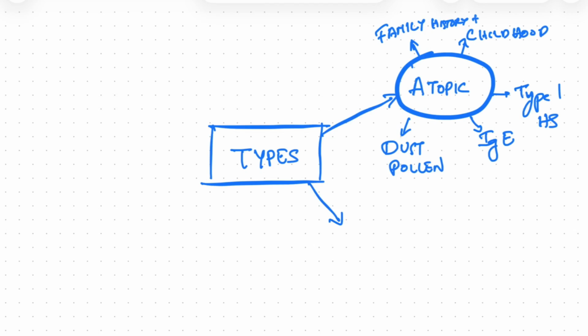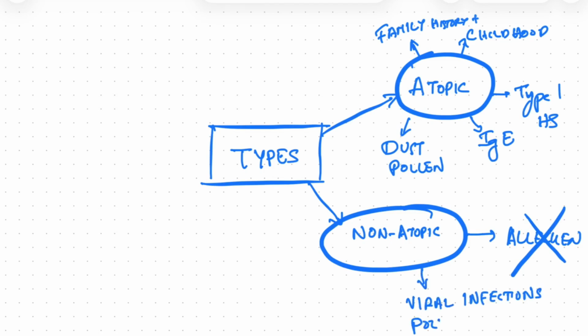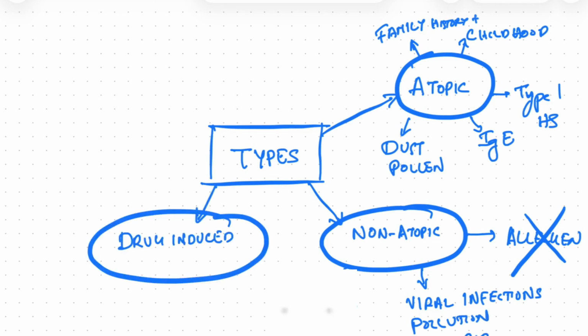The second type is non-atopic. Here there is no allergen and it is usually triggered by viral infections, pollution or cold air. Third group is drug induced, mostly aspirin or other non-steroidal anti-inflammatory drugs.